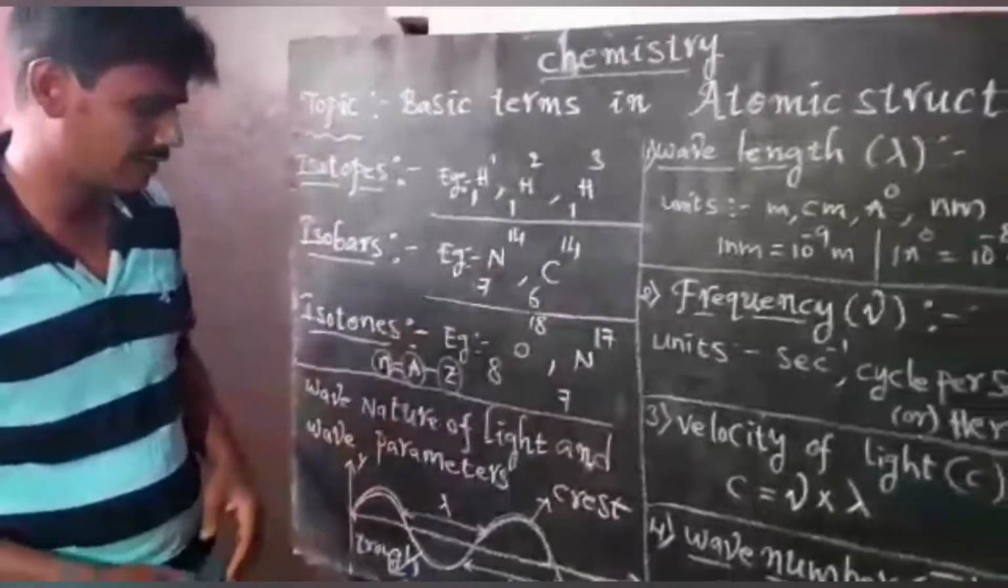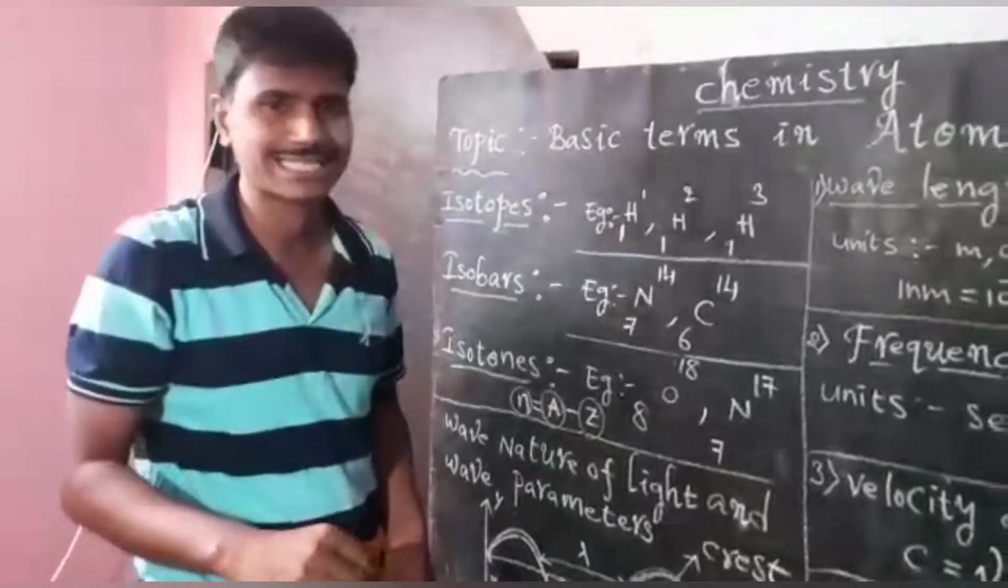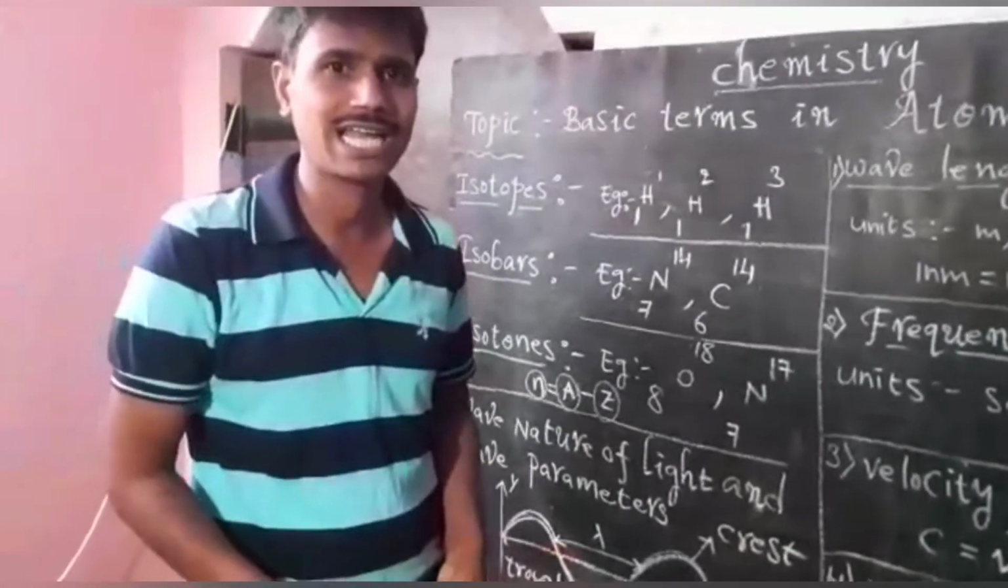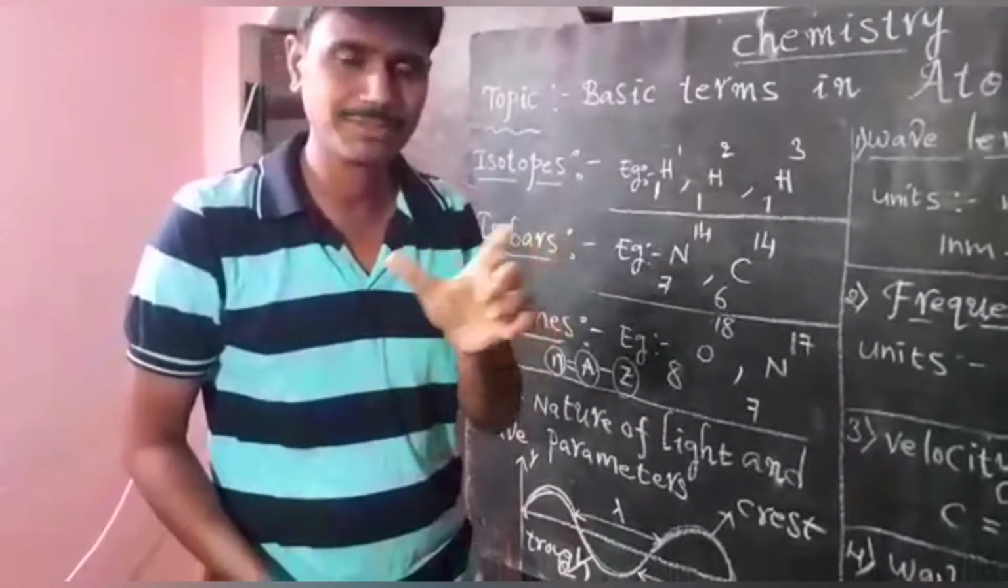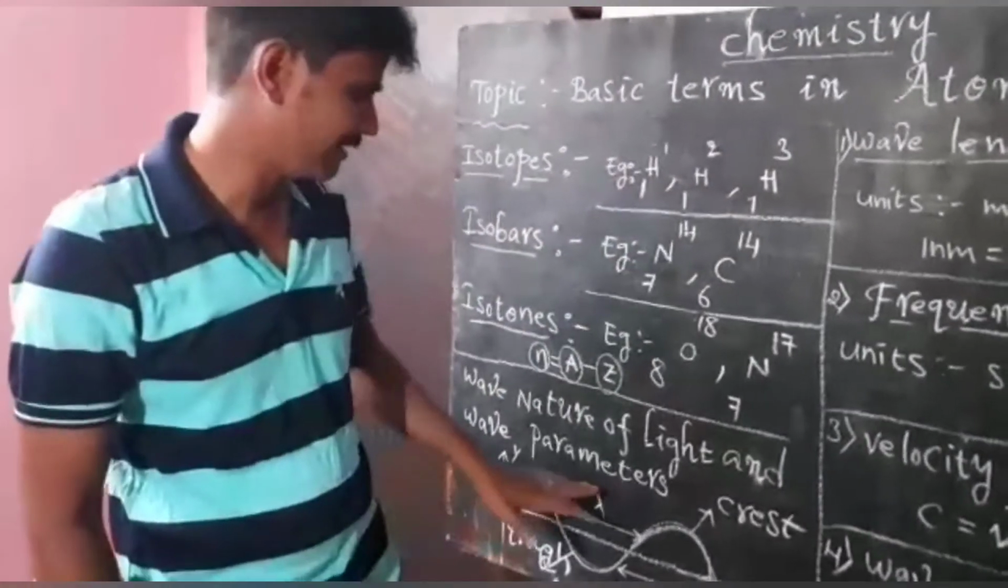So this is about wavelength. Light travels in the form of waves. The upper wave we call the crest, the lower wave we call the trough. The distance between two neighboring crests or troughs we call the wavelength.